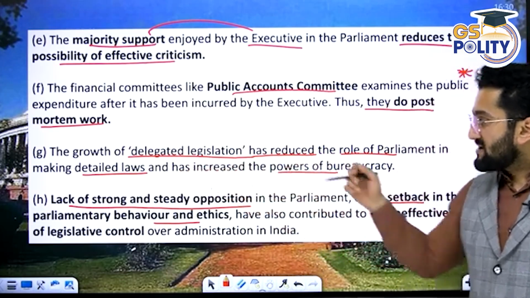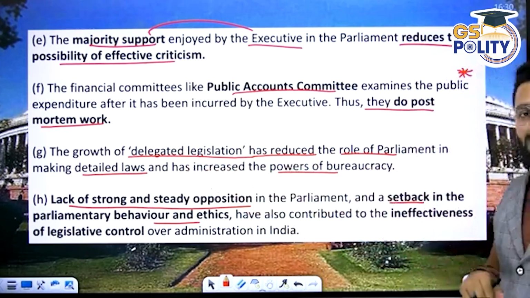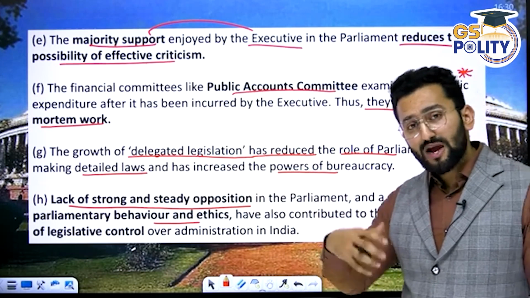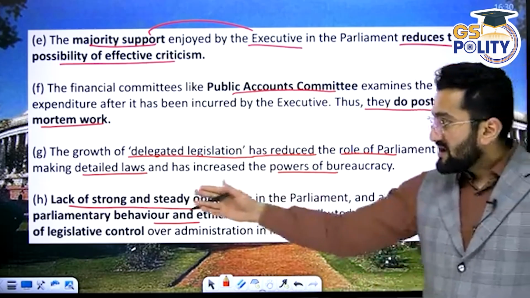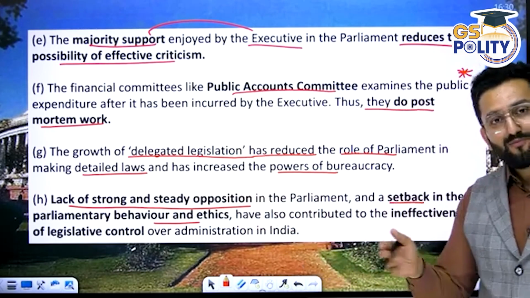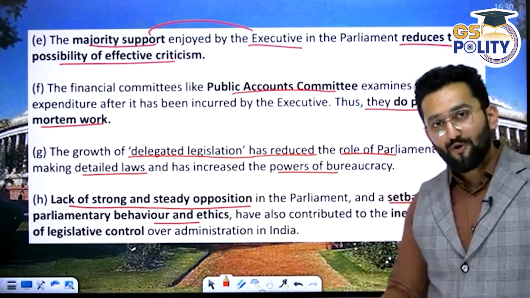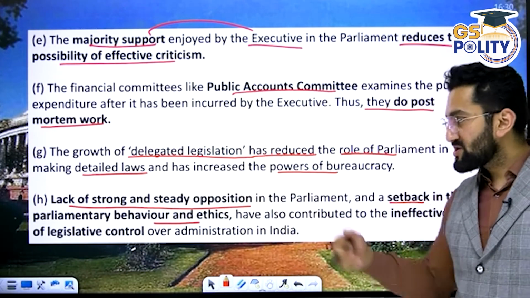The growth of delegated legislation has reduced the role of Parliament. Delegated legislation, I told you, means the executive is having more say in detailing the laws. Lack of strong and steady opposition. From quite some time we are observing this. Opposition is necessary for democracy, but the opposition is weak.